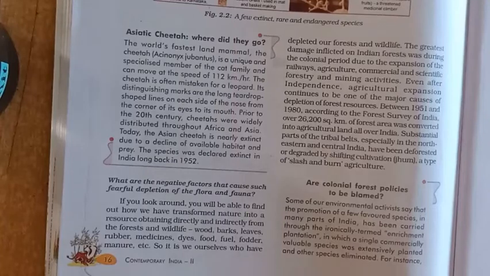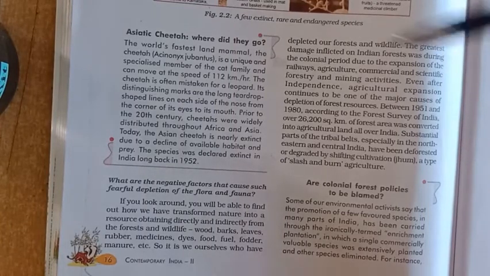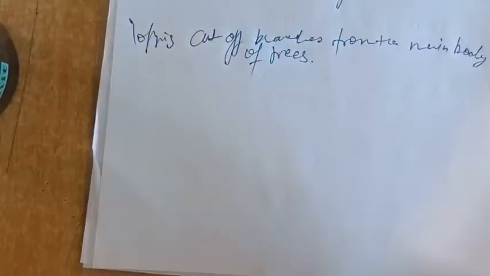Good morning class 10. Today we will be continuing with the topic: what are the negative factors that cause such fearful depletion of the flora and fauna? So in the last video we saw how, in the colonial period, due to expansion of railways, agriculture, commercial and scientific forestry and mining activities, the forest cover was depleted.